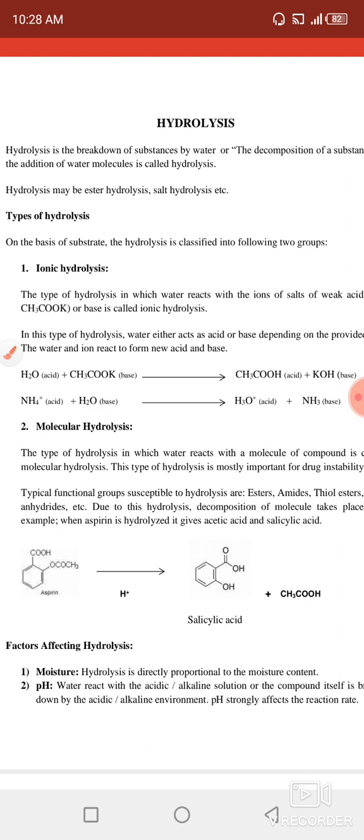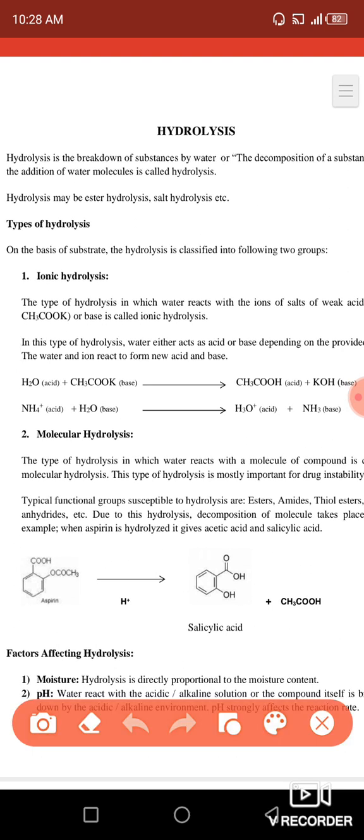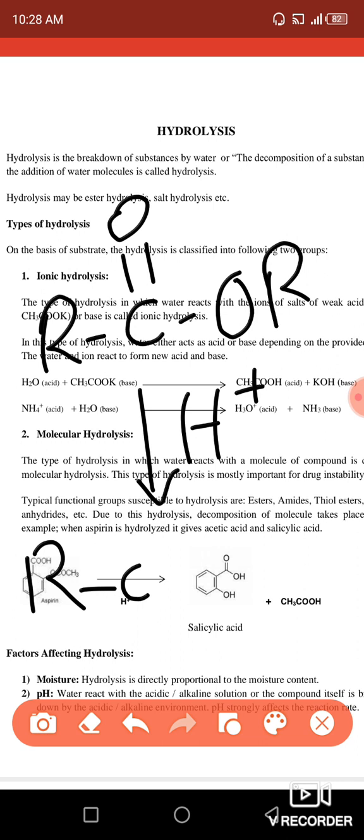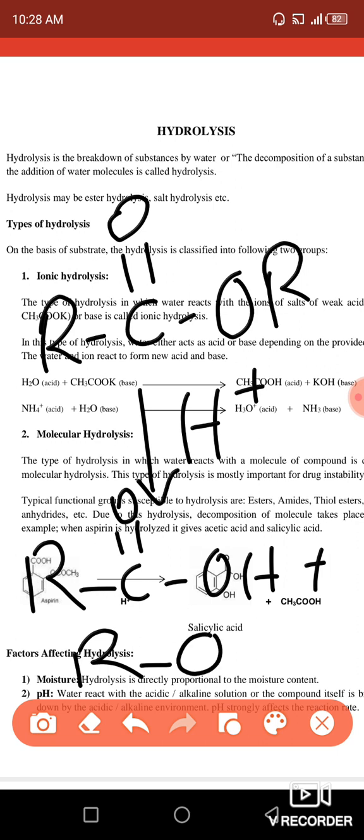For example, if I draw the ester group, this is the structure of ester. Now whenever it is going to hydrolysis, what is going to occur? You should use acid catalysis for this reaction, and in the presence of water, carboxylic acid and alcohol are going to be produced. So now you see the new products are obtained by this hydrolysis.